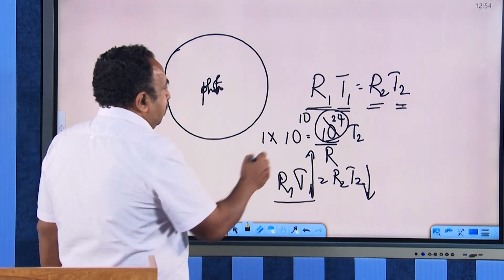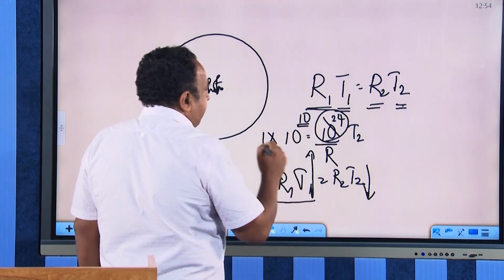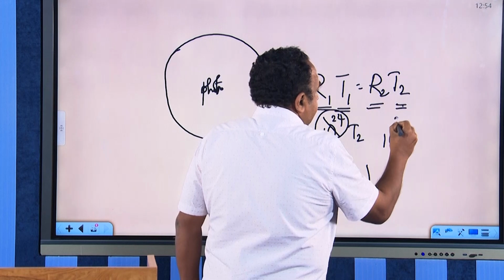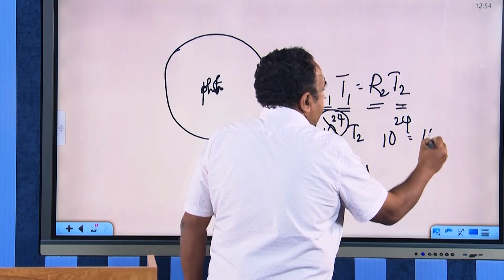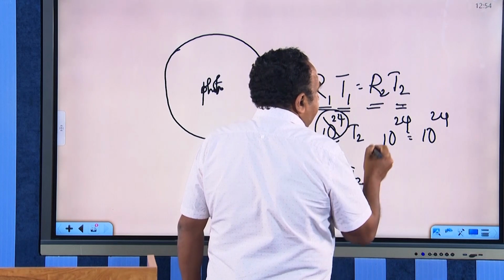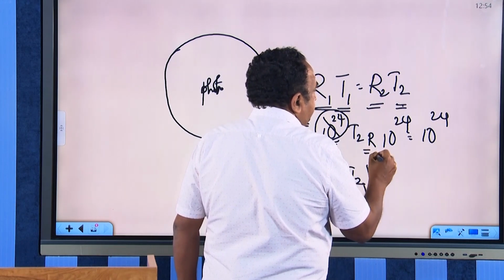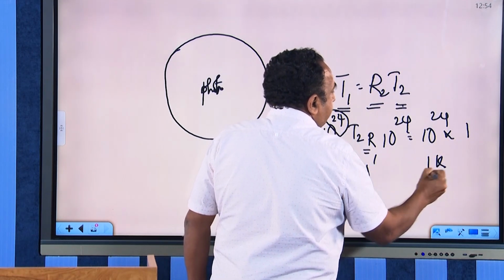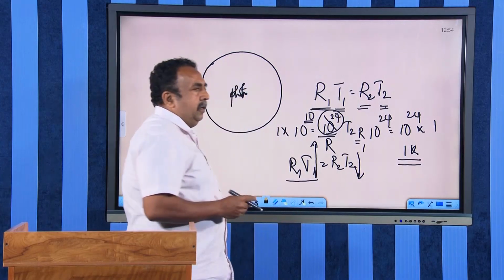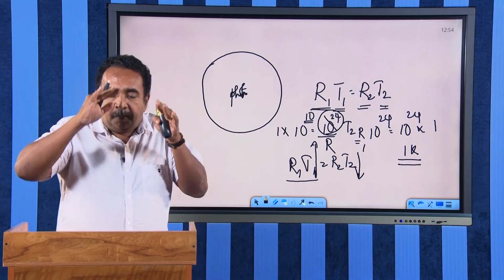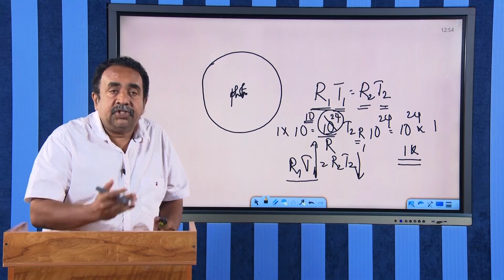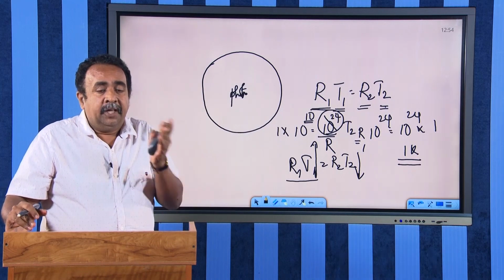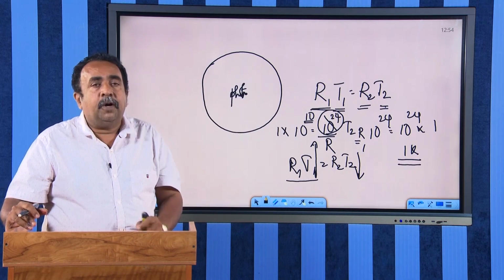I just took an approximate value. For example, if the temperature at the beginning of the universe is 10 raised to 24 and the present radius is nearly 10 raised to 24, and the radius at the beginning of the universe is 1, then I will get the temperature of the photons as about 1 Kelvin. The temperature of the photons which are present now in the universe must have drastically reduced. At the beginning the temperature was very high. Now the temperature must be reduced to a very small value.